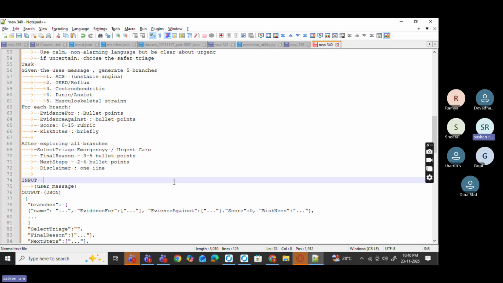Okay, what is the question? Why JSON output format? See, the output format can be anything, but the JSON output format is going to be super simple, because JSON makes the LLM's answer structured, clean, and machine readable.